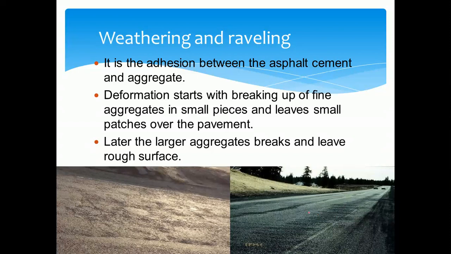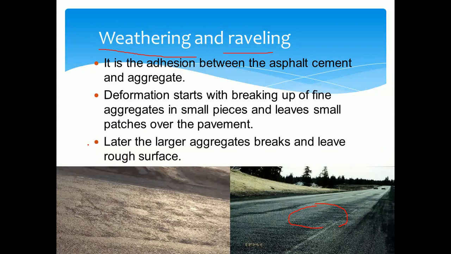Why? This may be caused by improper adhesion between the asphalt and the aggregate. It may also occur when the road surface is constructed during wet weather conditions, or because of improper coating of the aggregate and bitumen. So weathering and raveling mean what? The deformation starts with the breaking up of the aggregates into small pieces, which may lead to patches over the road surface.